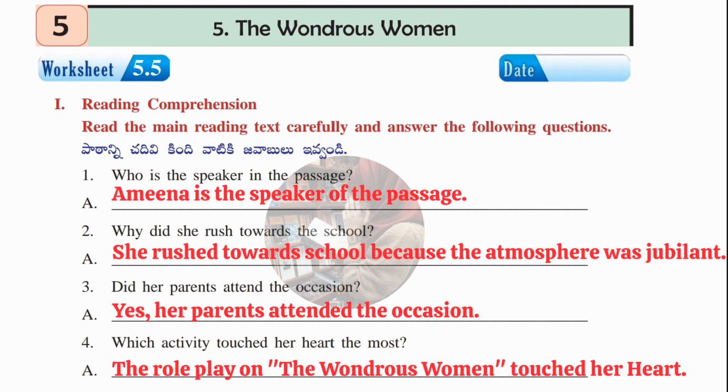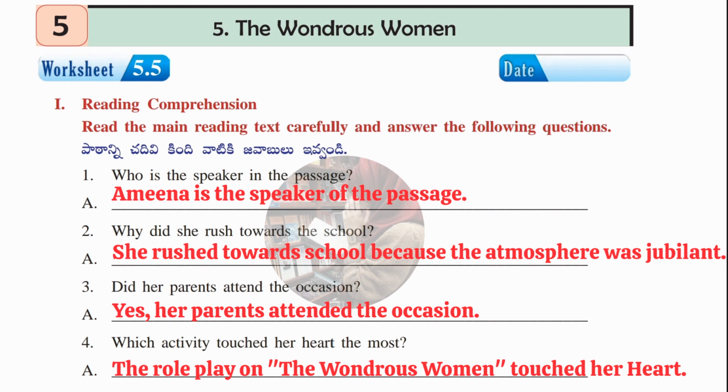Answer, she rushed towards the school because the atmosphere was jubilant. Third question, did her parents attend the occasion? Answer, yes, her parents attended the occasion. Fourth question, which activity touched her heart the most? Answer, the role play on The Wondrous Woman touched her heart.